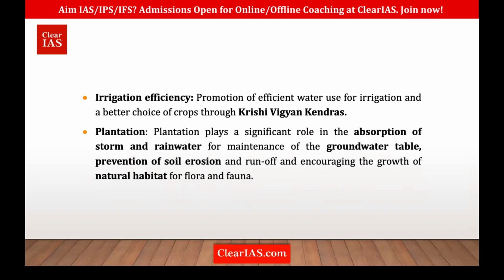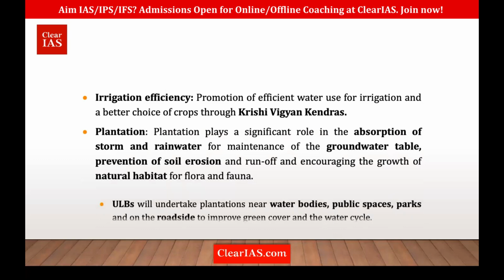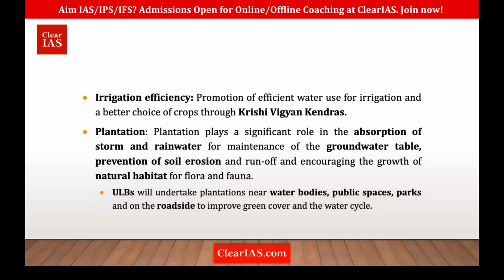I told you trees are one of the major things which can retain water in the soil. So absorption of stormwater and rainwater can increase the groundwater level. It can also prevent soil erosion and increase the growth of natural habitat. So plantation has to be promoted, especially by urban local bodies and the Panchayati Raj.